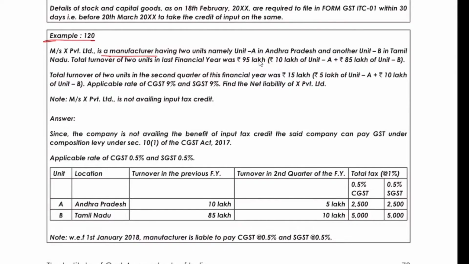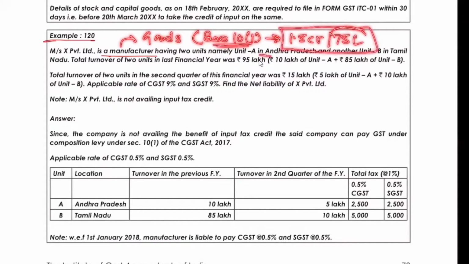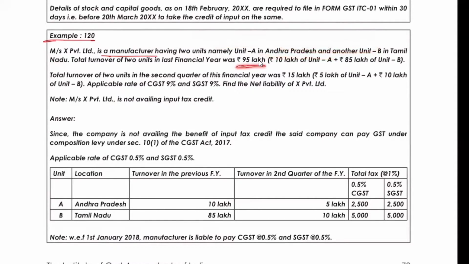No. Manufacturer is always of goods. Whenever goods come to mind, what is the first thing that comes? Section 10(1), and we know the limit here is 1.5 crore or 75 lakh, whichever the case is. They're saying Andhra Pradesh and Tamil Nadu, so 1.5 crore will prevail. His previous year turnover was 95 lakh, that means less than 1.5 crore. He is eligible for the composition scheme.